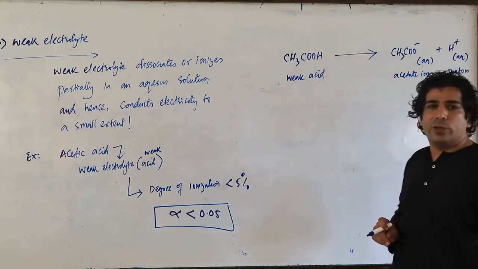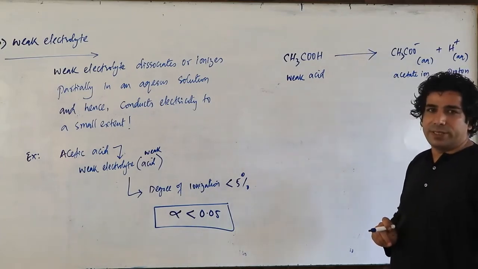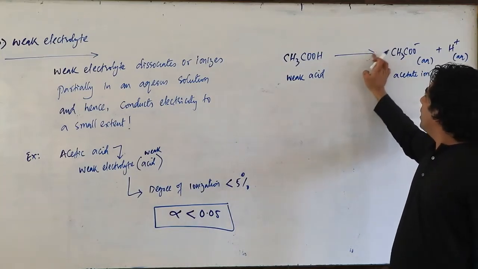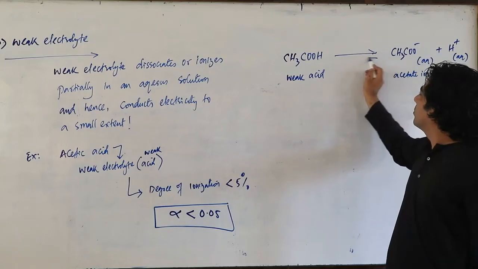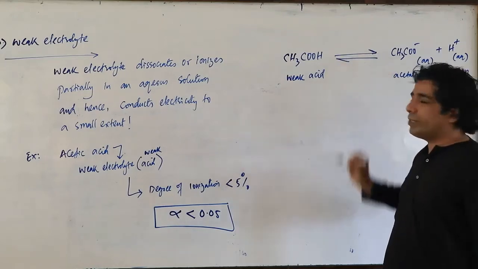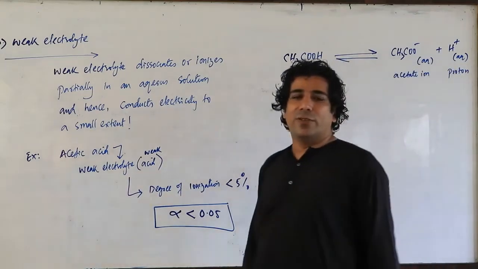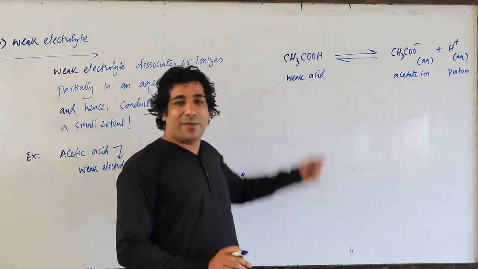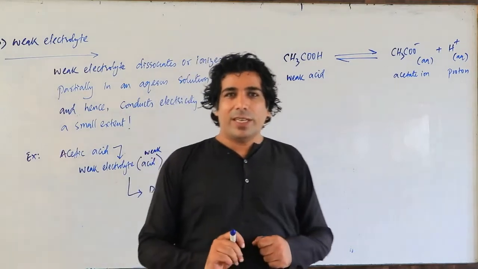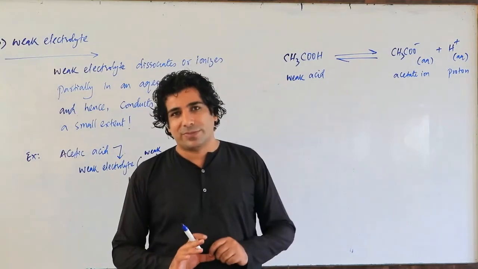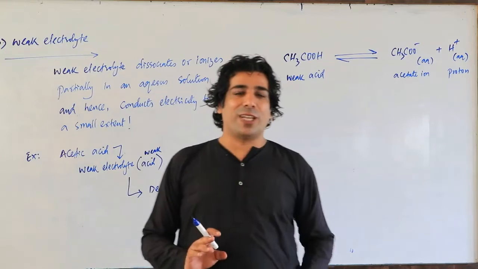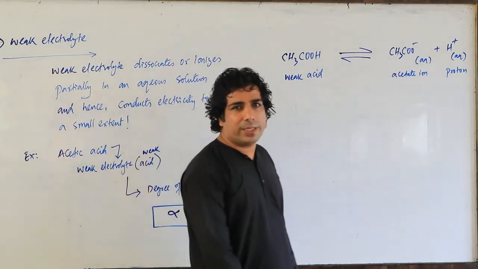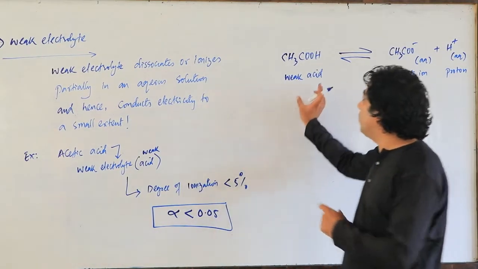This arrow is a forward arrow and tells you that it breaks 100%. But if I write these two half arrows, it tells you that the weak electrolyte will reach an equilibrium state. If it is a strong electrolyte, equilibrium will not be established. But if it is a weak electrolyte, equilibrium will be established. Let us see how the equilibrium is established in case of a weak electrolyte.